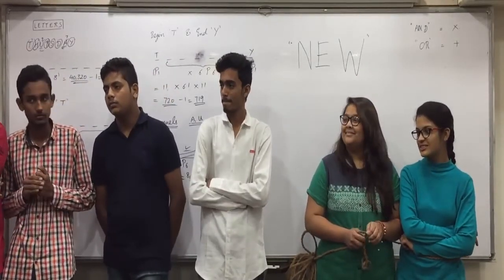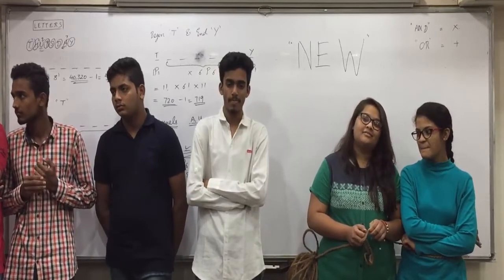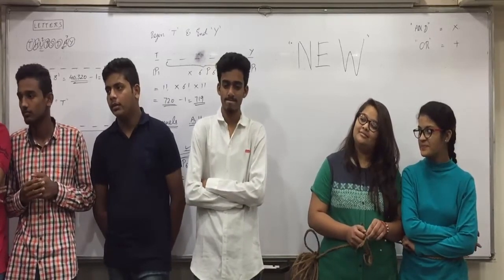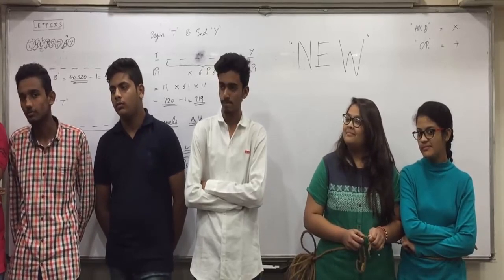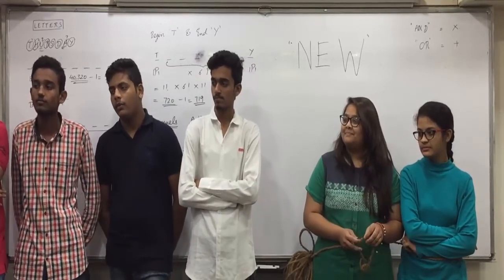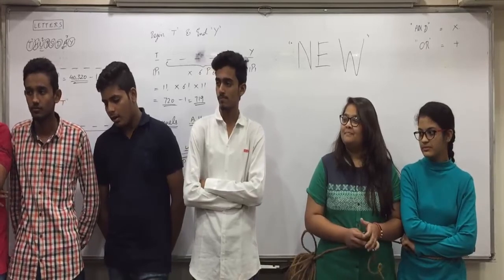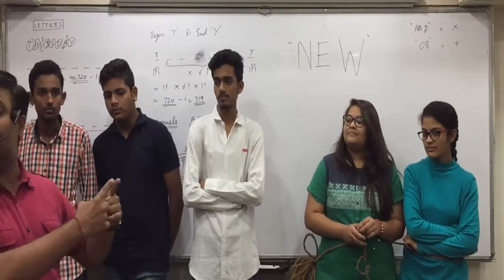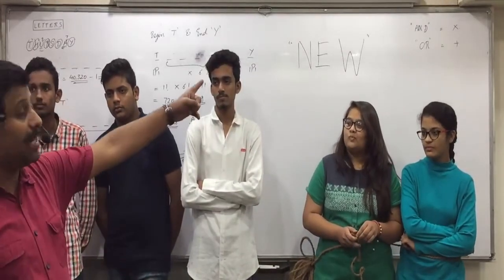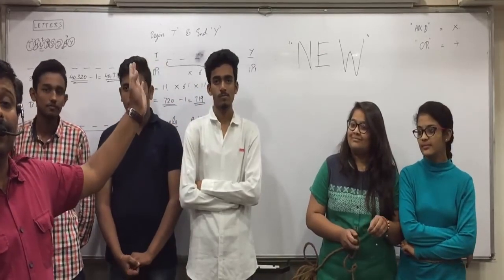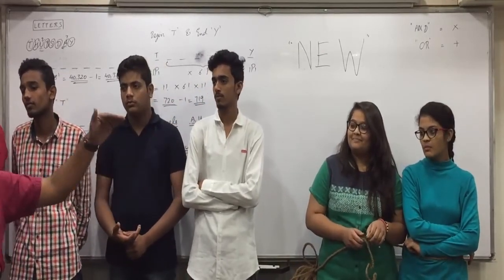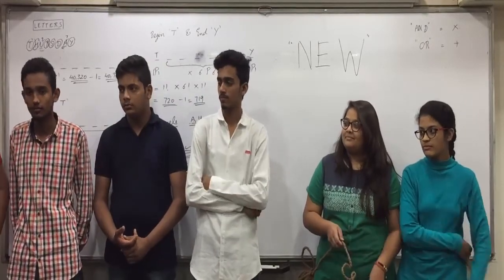But if 2 have to remain together, then they become 5. So 5 people have to be arranged in how many places? 5 ways. And inside the string 2 people can be arranged in 2 ways. And 'and' means multiplication. So how many ways are possible? 5 into 2.